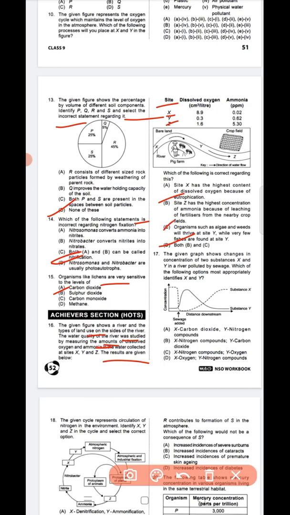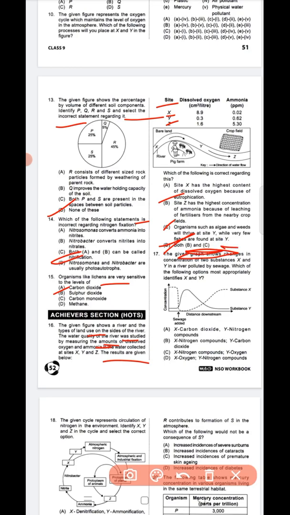Both B and C are the correct answer. That is why option D, site Z has the highest concentration of ammonia because of leaching of fertilizers from the nearby crop fields, and C is also correct, organisms such as algae thrive at site Y, while very few fishes are found at site Y.